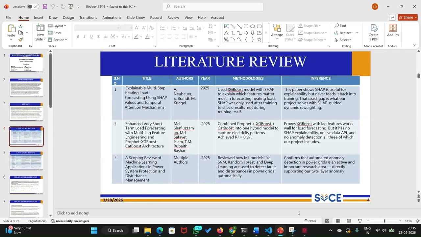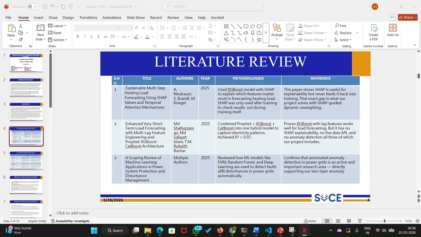Next, we are going to talk about the literature review. So far I have reviewed 7 recent papers related to this, and there are a couple of key takeaways. Paper 1 uses SHAP to explain XGBoost predictions for heating load forecasting, but only after training as a post hoc analysis. They never fed the SHAP values back into the training, so that is the exact gap our project fills. Paper 2 combined Prophet, XGBoost, and CatBoost and got an impressive R-squared of 0.97, but again, no explainability, no live API, and no anomaly detection.